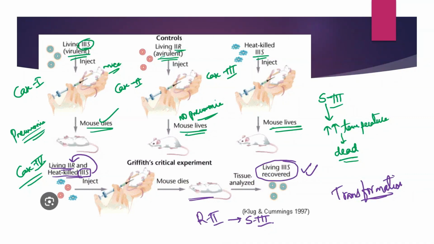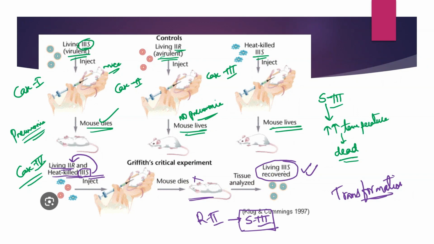He didn't explain all that. But through his experiment, we found out that there is a transforming principle, or a substance that is getting transferred from the heat killed S3 strain into R2 strain, which changed the R2 strain into virulent S3 strain, as a result of which the mouse died and he could recover living S3 cells.